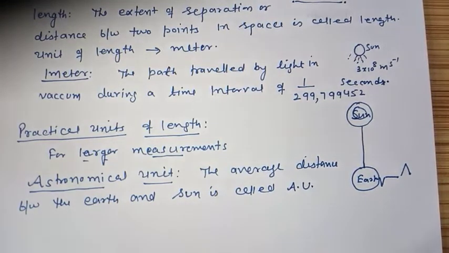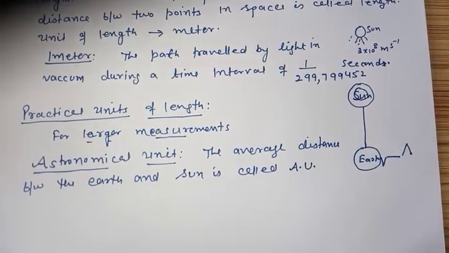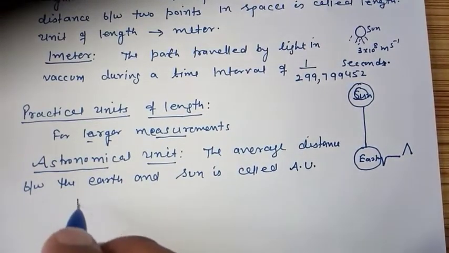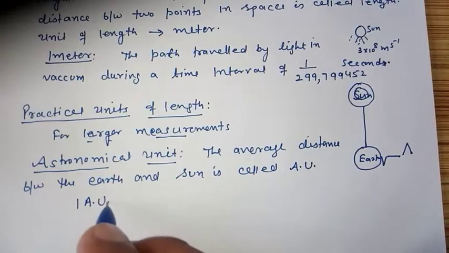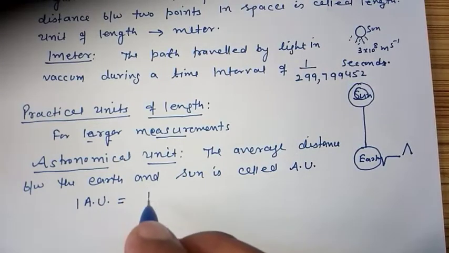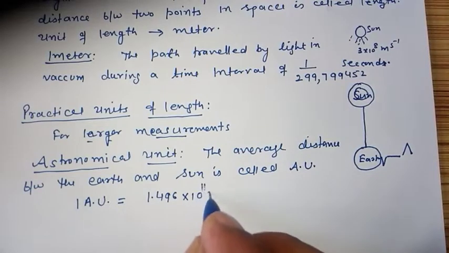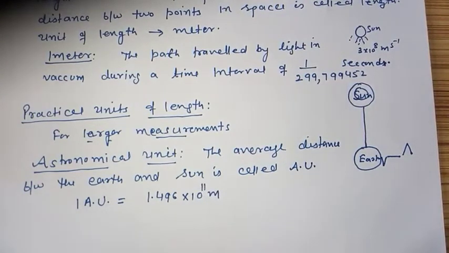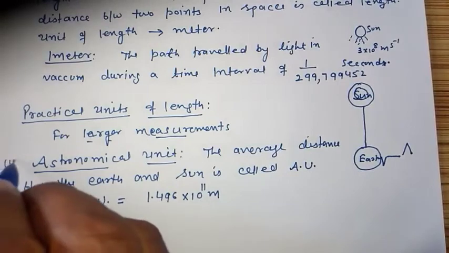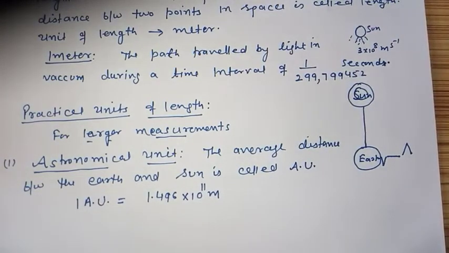Now what is this astronomical unit? What is its value? So one astronomical unit is 1.496 × 10^11 meter, right? So this astronomical unit is the average distance between the earth and the sun. So this is our larger unit.